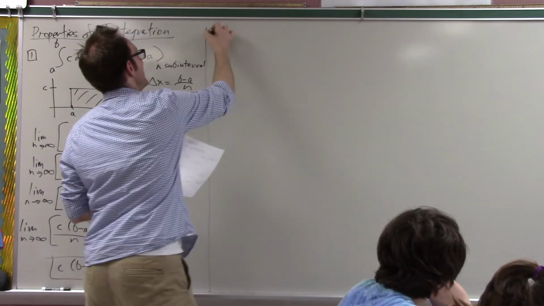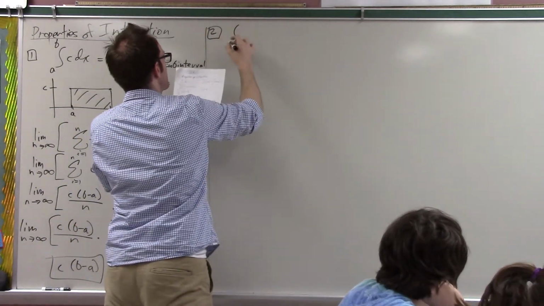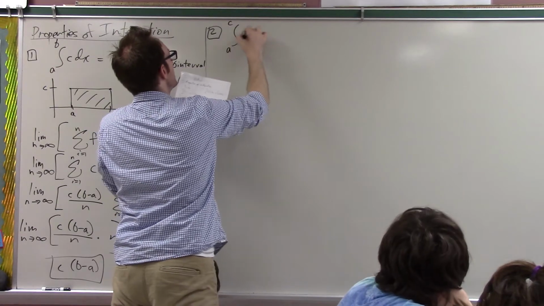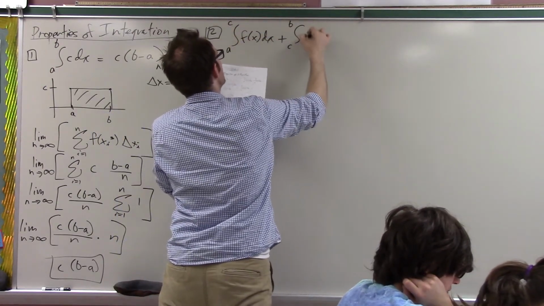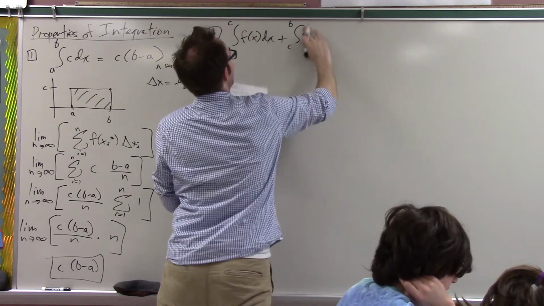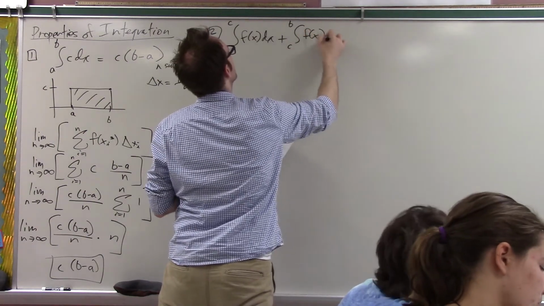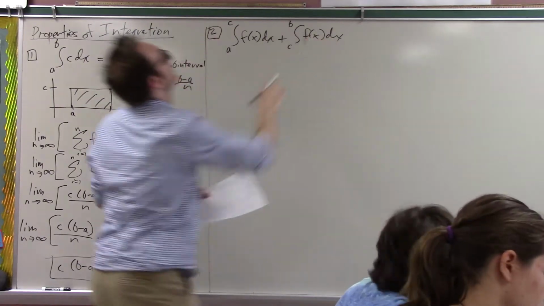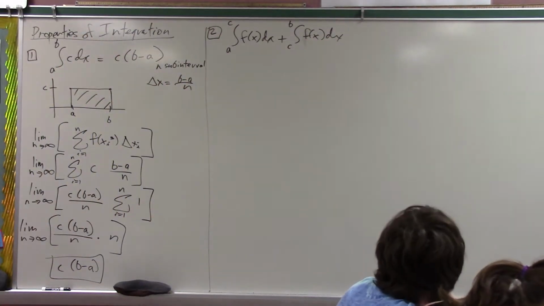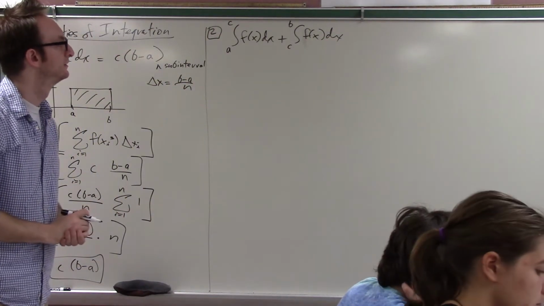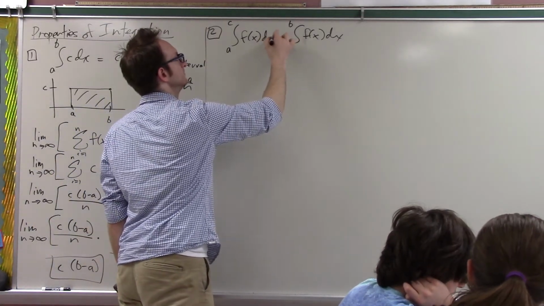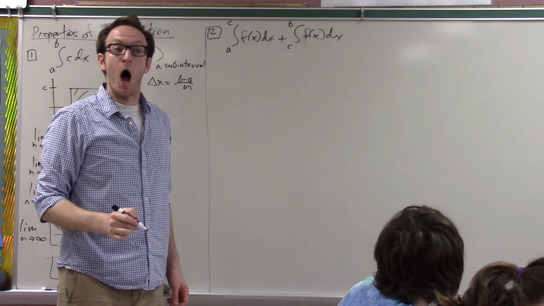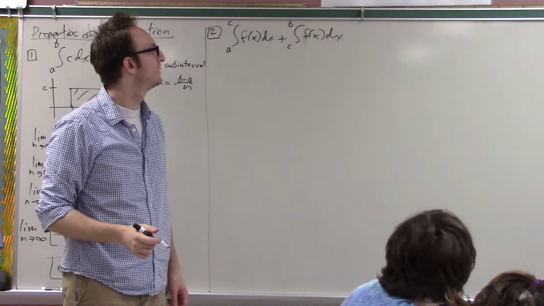Here's another one that I think is kind of interesting. What is the integral from a to c of f of x dx plus the integral from c to b of f of x? Think about that for a second. Magna, what should this be?